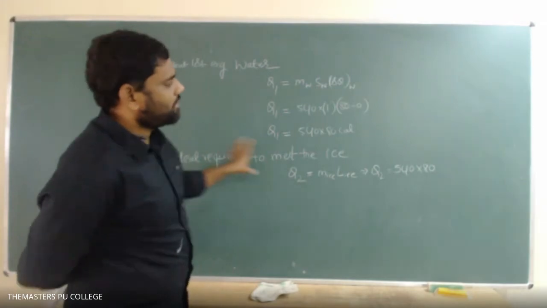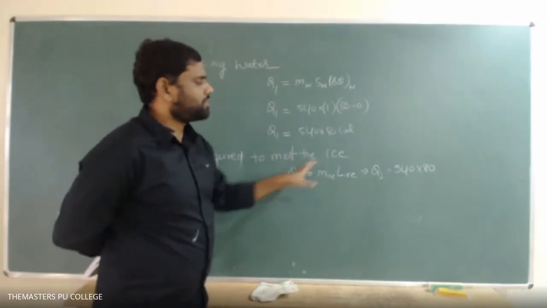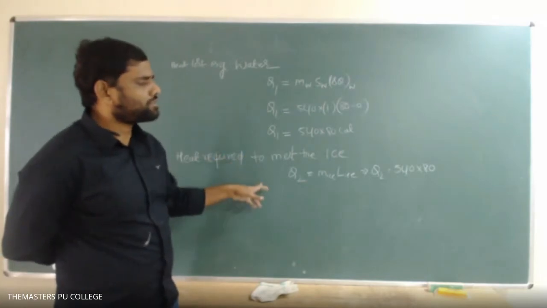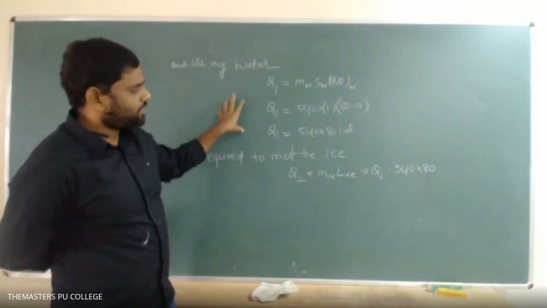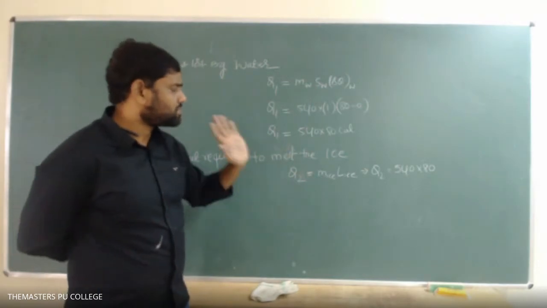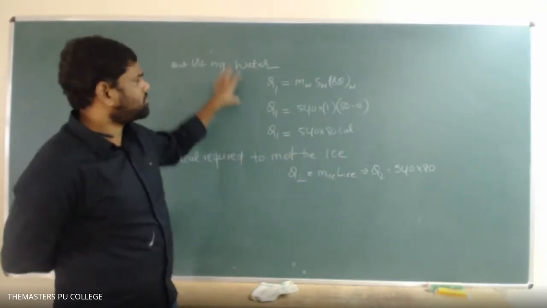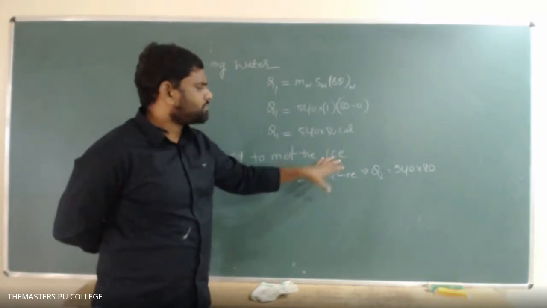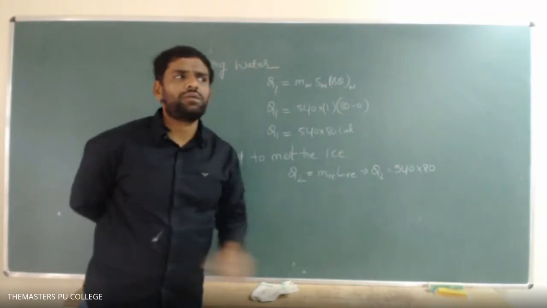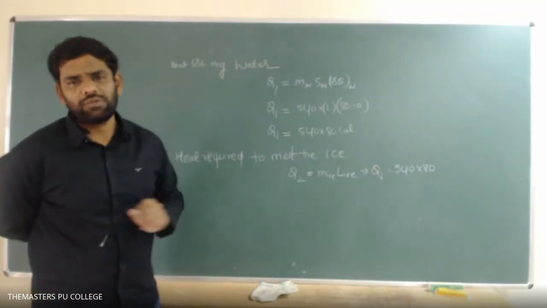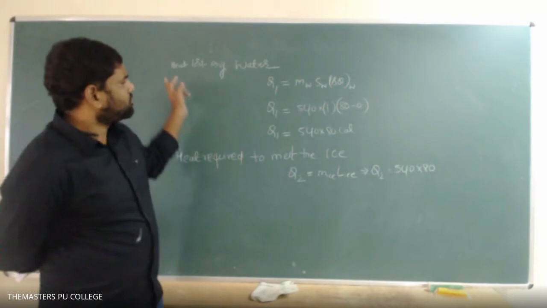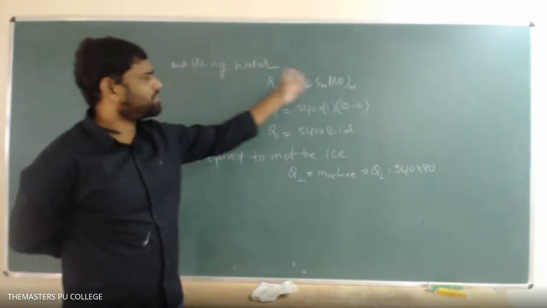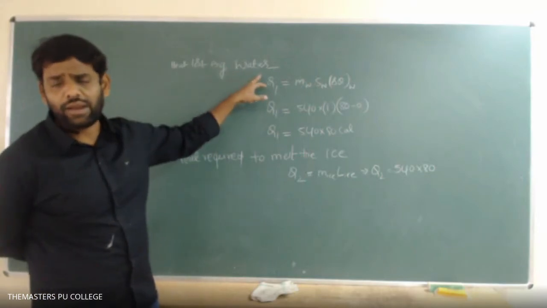Okay, so the final temperature of the system is 0 degrees centigrade. The final amount of ice is 0, as the ice completely melts, and the water will be the hot water 540 gram plus the melted ice 540 gram, total 1080 grams of water in the system. So first you write this sum. I'll read each and every sentence, then you can write it. Okay?